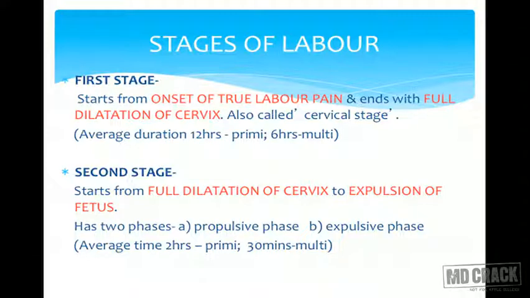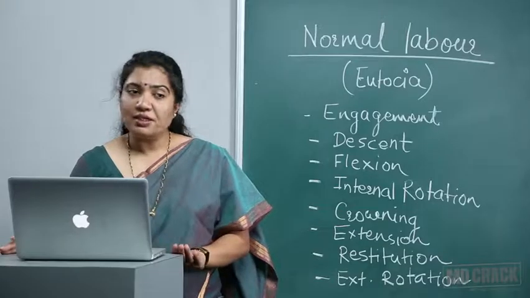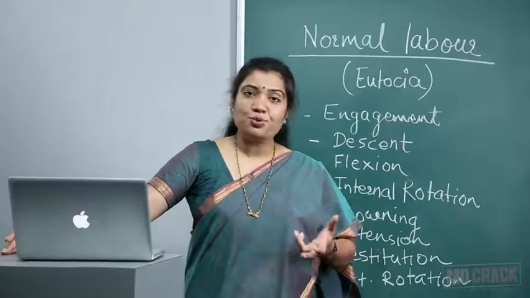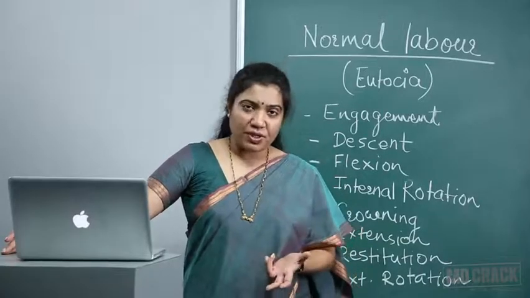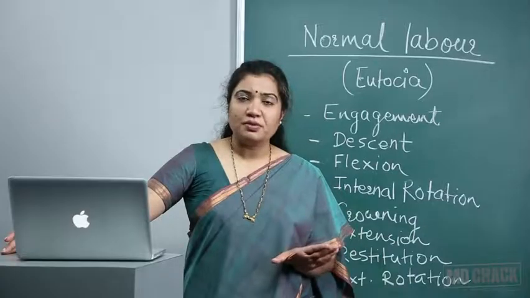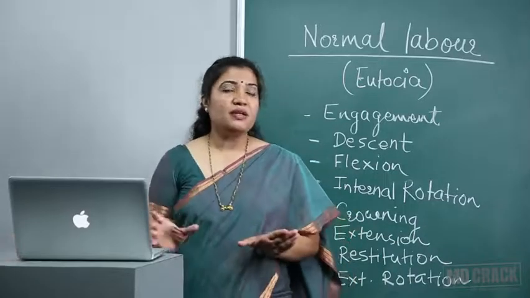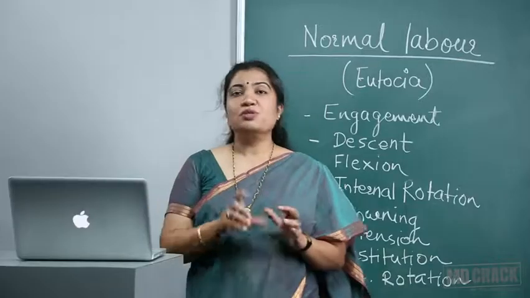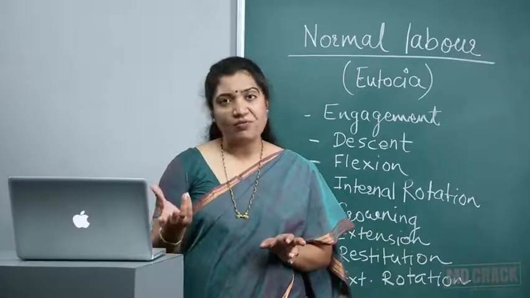Now let's see what the stages of labor are. We all know there are 4 stages. The first stage starts from onset of labor till complete cervical dilatation. Full cervical dilatation is a very simple question, but when I take exams, sometimes students do get confused. There can be an MCQ again. What is full cervical dilatation? You all know the baby's head is around 9.5 centimeter. So a head has to come through a cervix. So the dilatation has to be more than 9.5 centimeter.